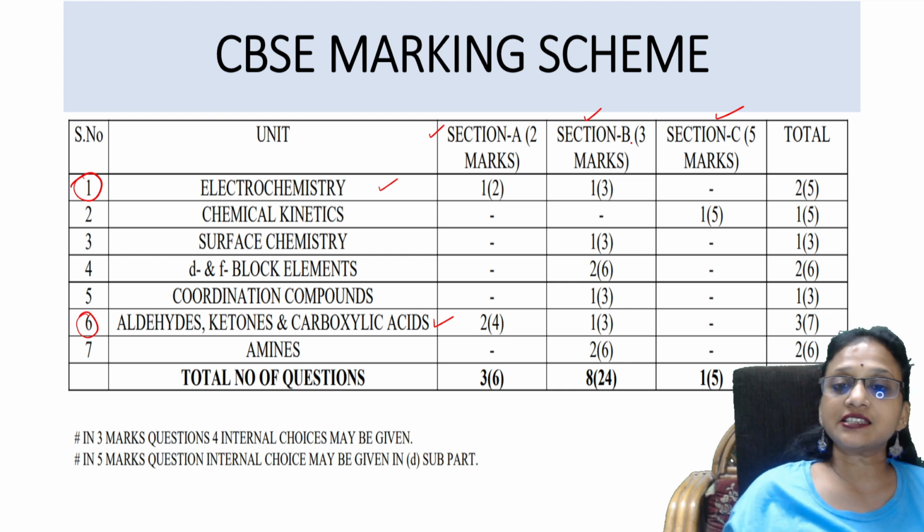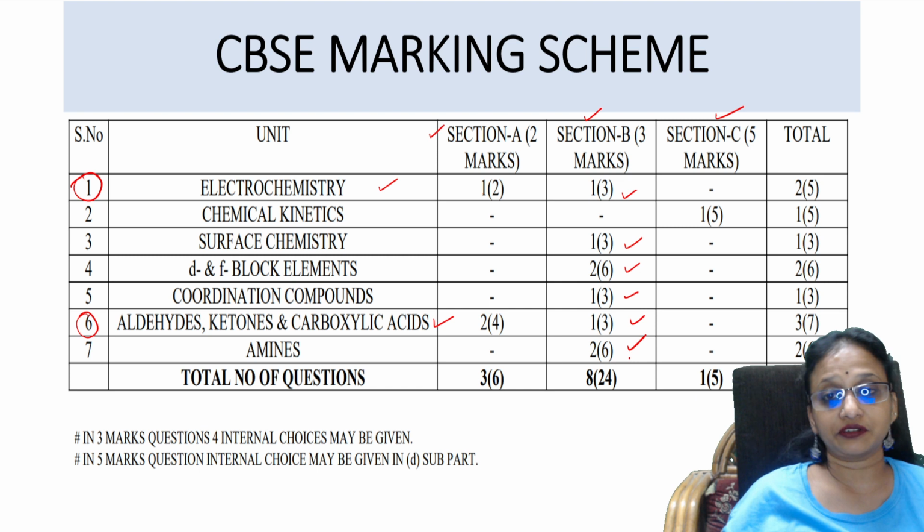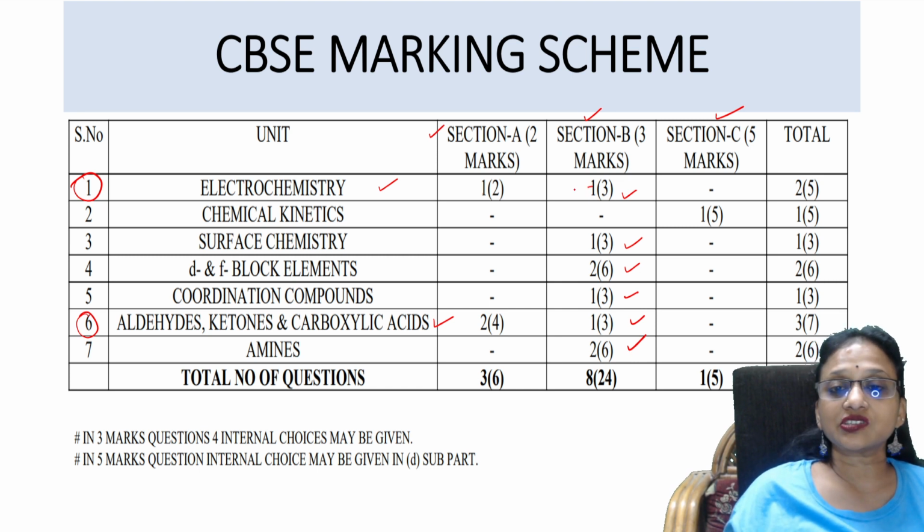In section B, you'll be getting 3 marks questions again from electrochemistry. From chemical kinetics, nothing for 3 marks, and the remaining chapters all come in 3 marks questions. So maximum students will be losing marks here. Careful, students. Don't get tensed about 3 marks questions. Write it perfectly in the theory. Nothing to worry.